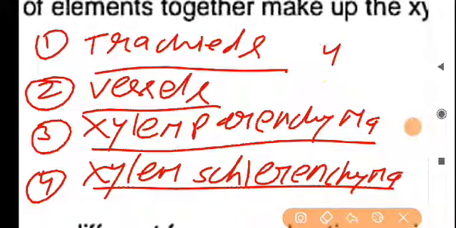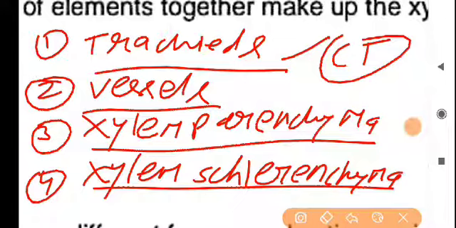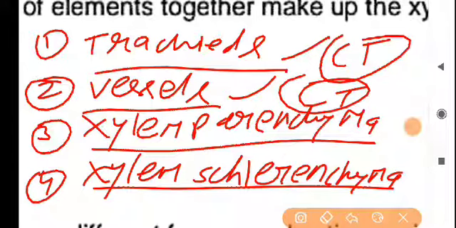The xylem tracheids is the conducting tissues. It means it carry the water and minerals from one parts of the body to another parts. Xylem vessels, they are also conducting tissues. So the 2 conducting tissues they are in the xylem elements. In case of phloem, you have learned only 1 conducting tissues are found, that is the sieve tube, and rest one was non-conducting. So what are the difference between xylem elements and phloem elements? In phloem elements only 1 conducting tissues, and in xylem elements the 2 conducting tissues.